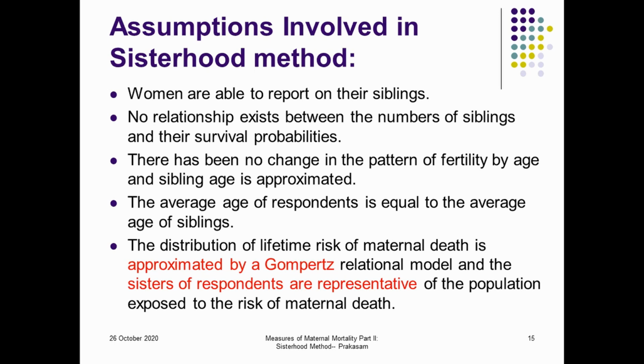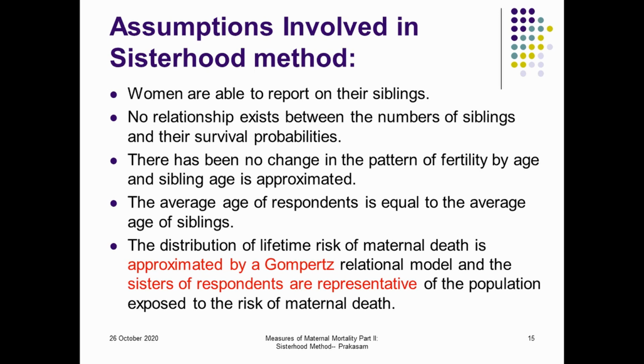And as well, the age of the respondent is being given as the age of the sisters, which the woman is reporting. That has to be adjusted and thought of. That is, the average age of the respondent is taken as equal to the average age of the siblings, because the sisters are of different age groups, and some of them might have died earlier also. Therefore, the age given in the technique should be ascribed to the sisters and considered as a true measure.